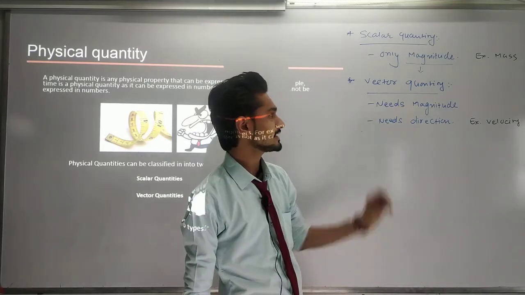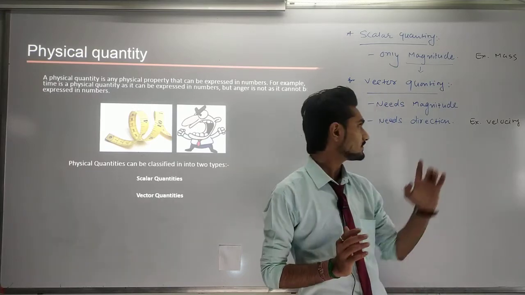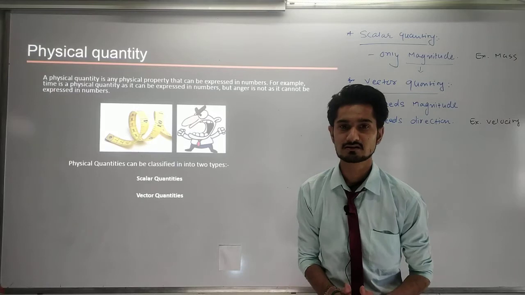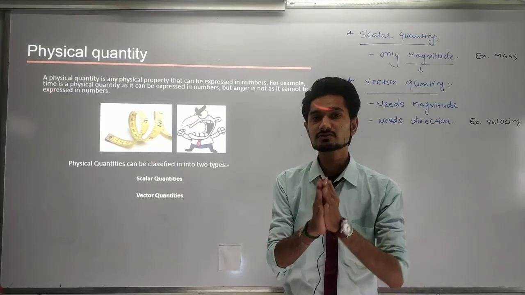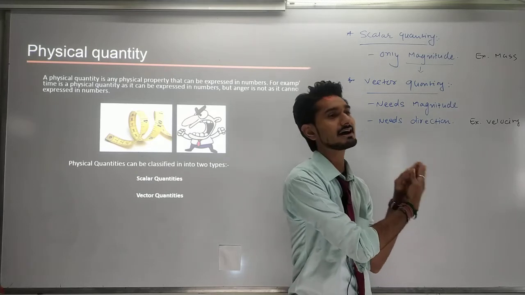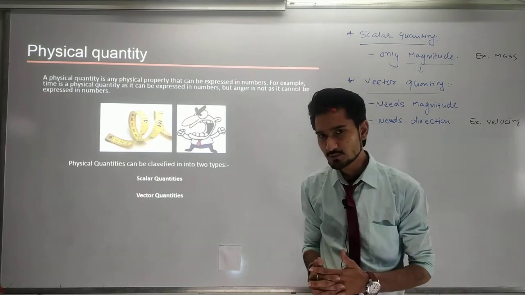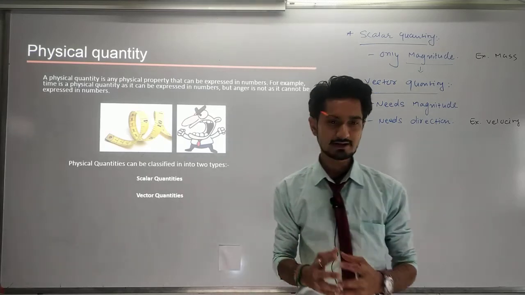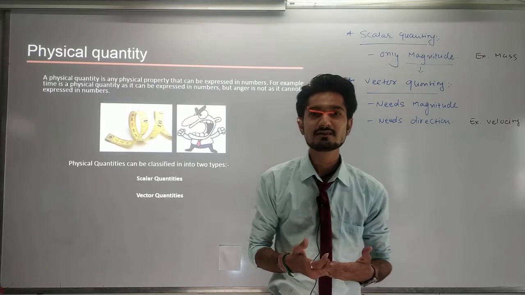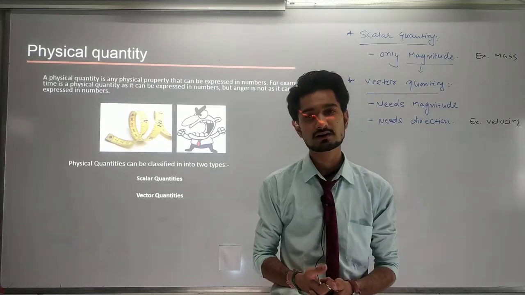I am going to explain that it needs two necessary conditions. First it needs a magnitude and second it needs a direction. Without giving the direction or the magnitude, one of the conditions will not be satisfied, and then I cannot define the vector quantity. So I am giving you the basic definition: the quantity which can be understood by giving a magnitude and a direction is known as a vector quantity.